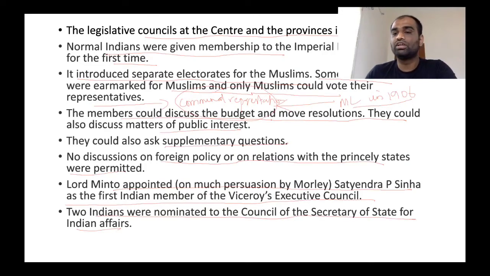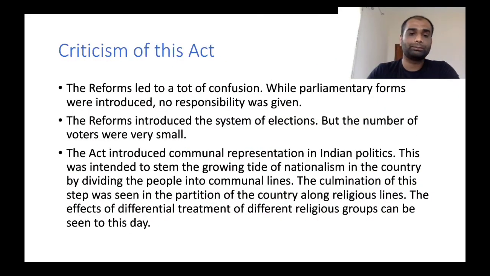As I mentioned before, Secretary of State was assisted by a body called as Council of Indian Affairs. For the very first time, two Indians were nominated to this particular body. Now, what is the criticism of this particular act? Now, these reforms led to a lot of confusion. While parliamentary forms were introduced, no responsibility was given to both legislative as well as executive council.